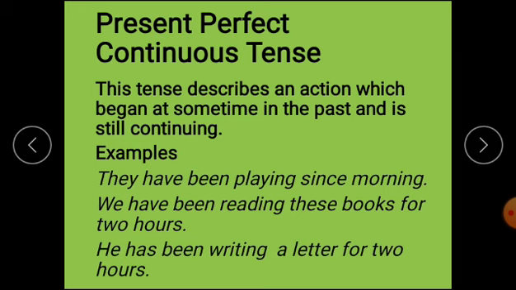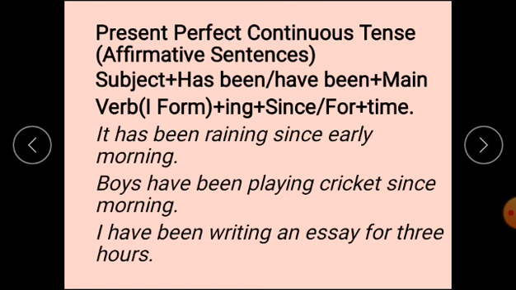Now you can see here since and for. About it we will discuss when there will be structures. Now, present perfect continuous tense affirmative sentences. First of all, subject will be there, then has been or have been. Has been will be used with singular nouns and pronouns. Have been will be used with plural nouns and pronouns. After that, verb's first form and ing will be there.